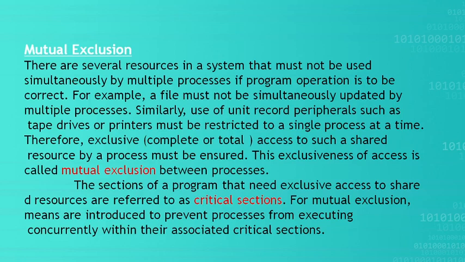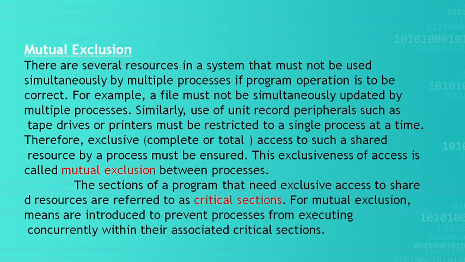For example, if there is a resource like a printer, it must be used by only one process at a point of time, so that resource usage should be restricted for all other processes, and only one process can use that resource.